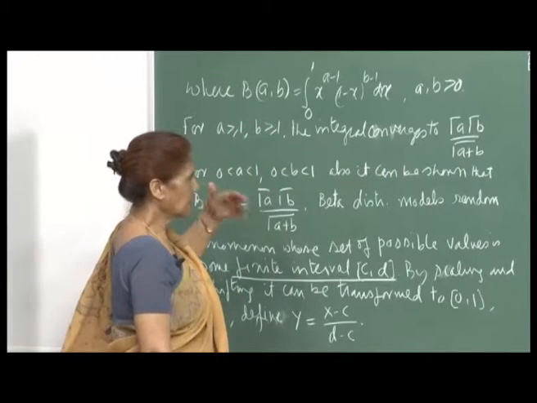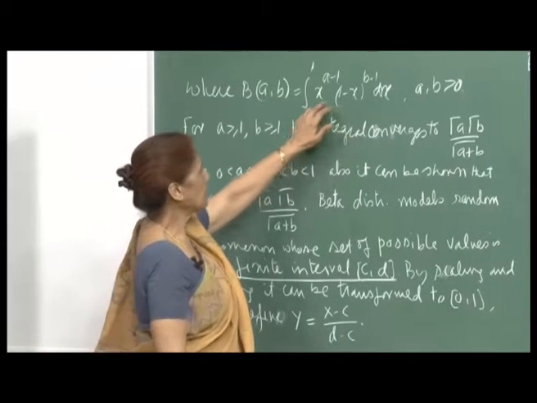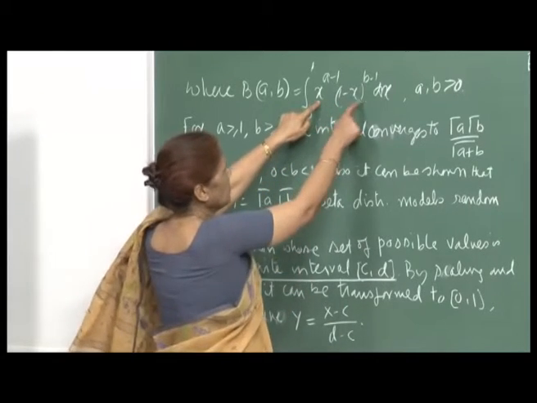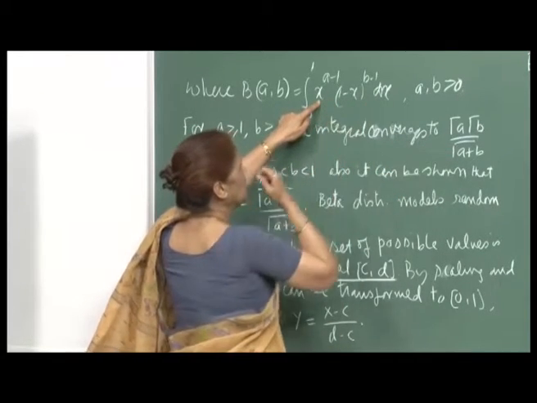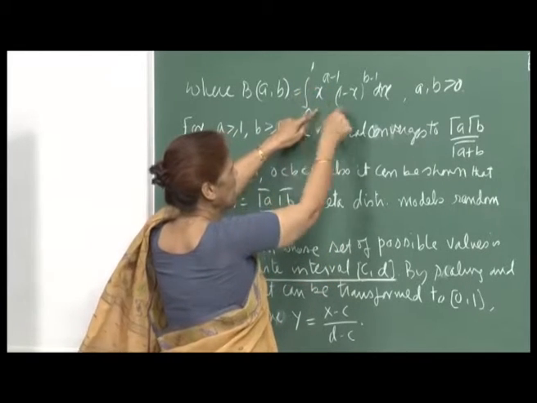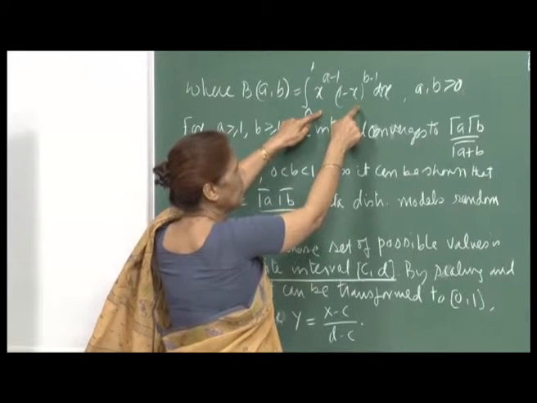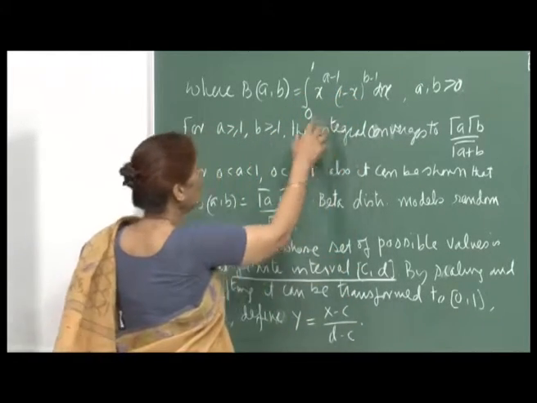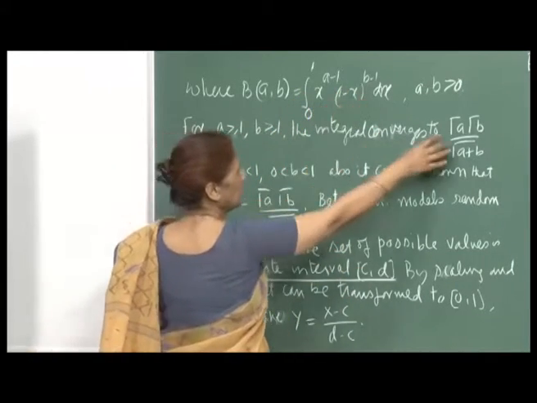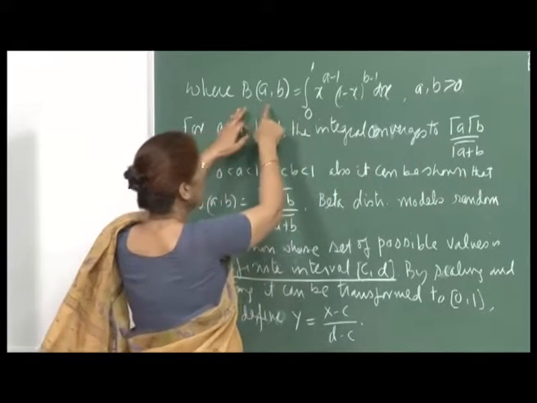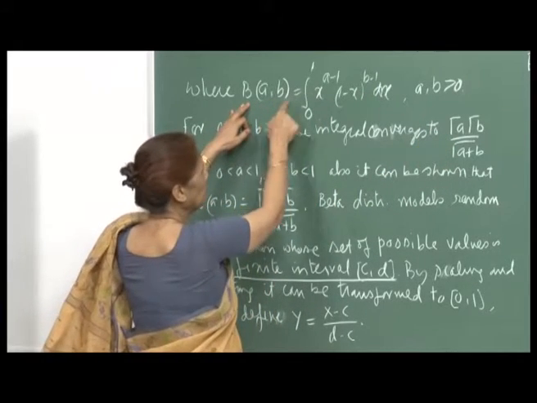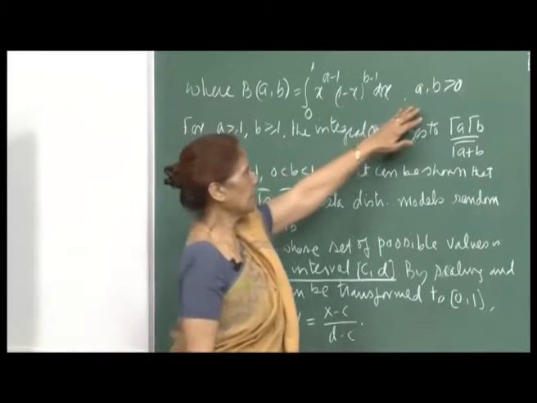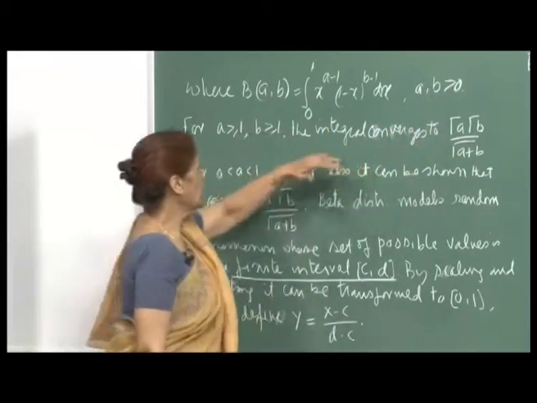So, I should again correct my statement here, and that is that the beta PDF is this function divided by this. So, it becomes gamma a plus b divided by gamma a gamma b, and therefore, the integral will turn out to be 1. So, the beta PDF is actually this divided by this number, and we denote this integral by B of a comma b, which is defined for all positive a and b.